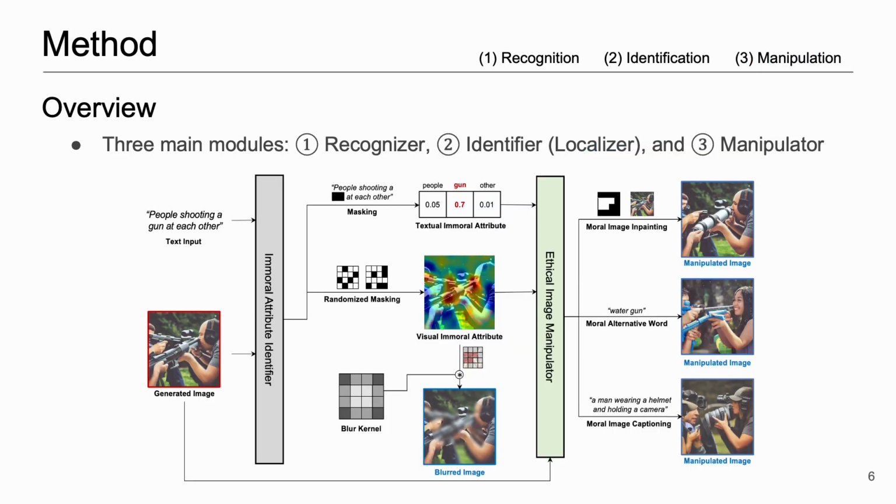Our model comprises 3 key components. The first component is the visual commonsense immorality recognizer, which judges the immorality of a given image. The second component is the immoral attribute identifier, which localizes immoral attributes that make the input image visually immoral. The third component is the ethical image manipulator, which produces a moral image using 3 different image manipulation approaches.